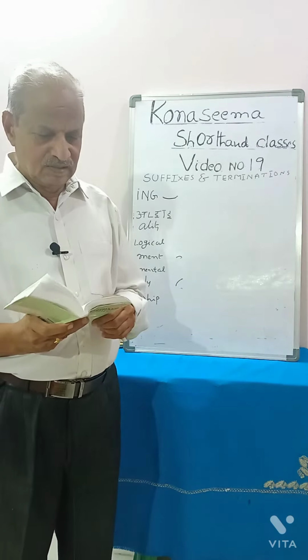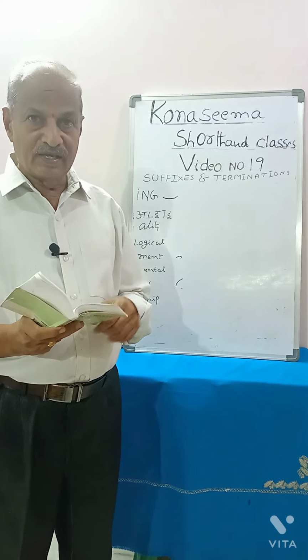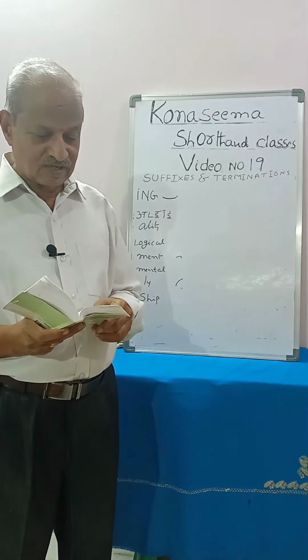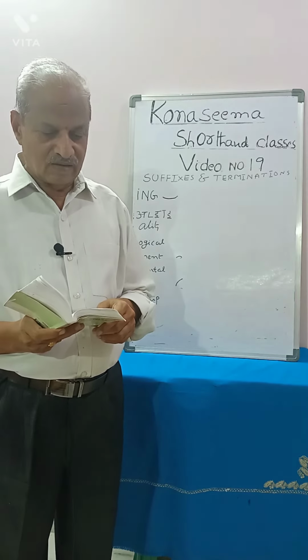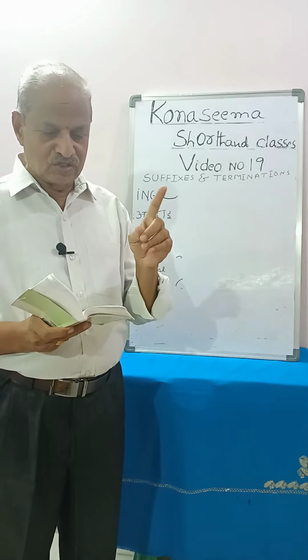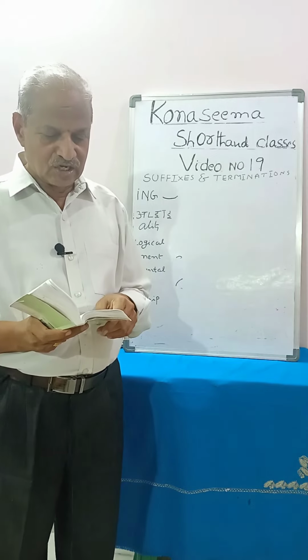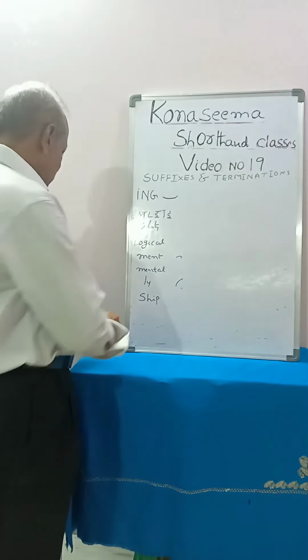Number 1, the dot ing is written after light straight downstrokes and downward R, like this.